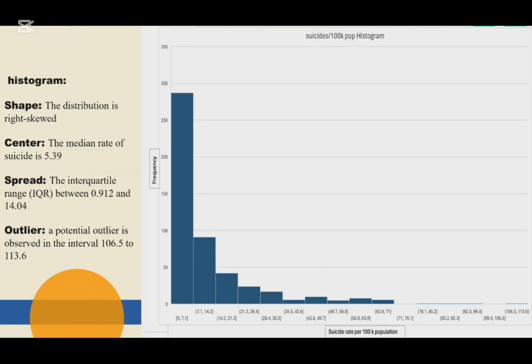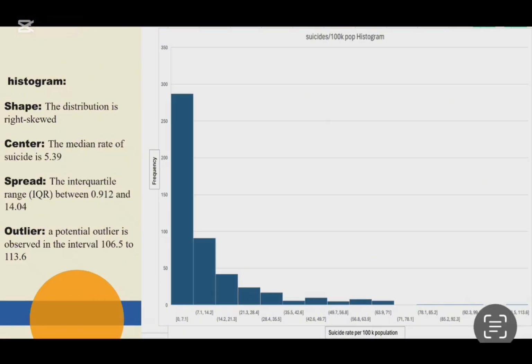As we can see on the next slide, we use a histogram for the shape, which shows us that the distribution is right-skewed. The median suicide rate and the interquartile range are between 0.912 and 14.02, and the potential outlier that we observe is in the interval 106.5 to 113.6.